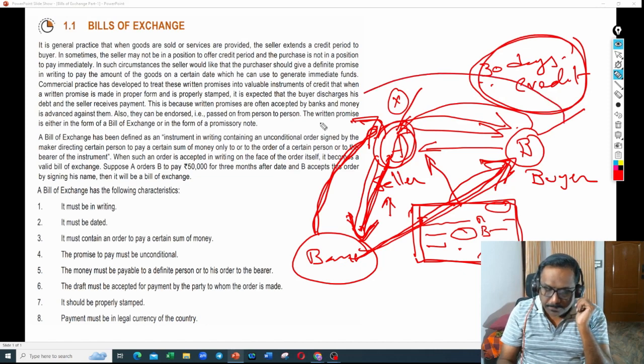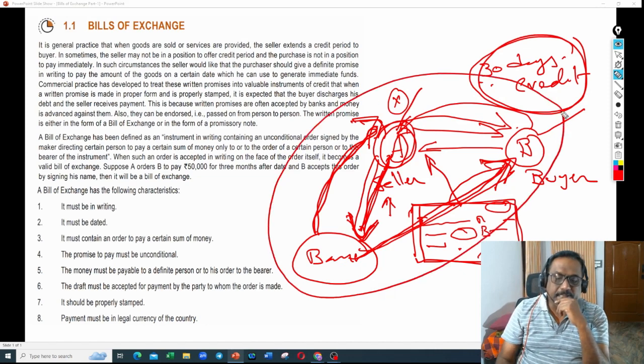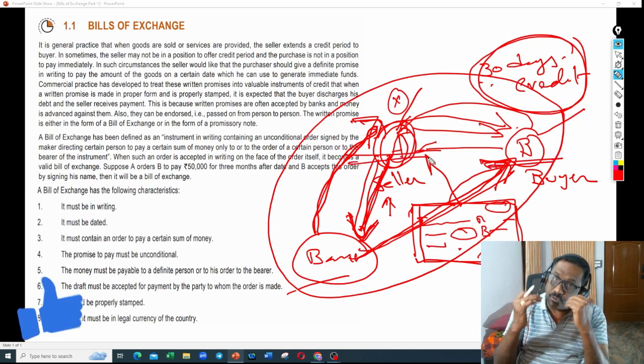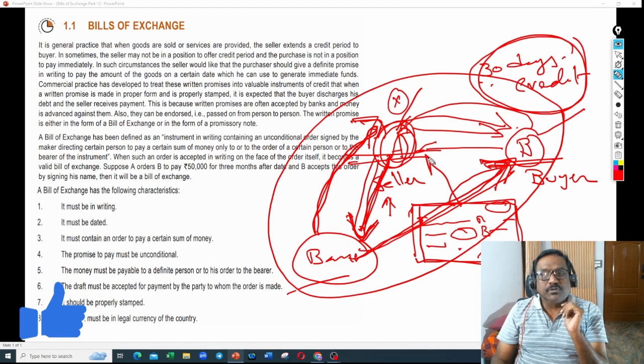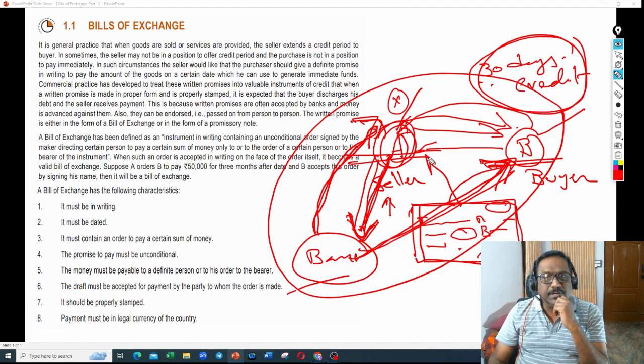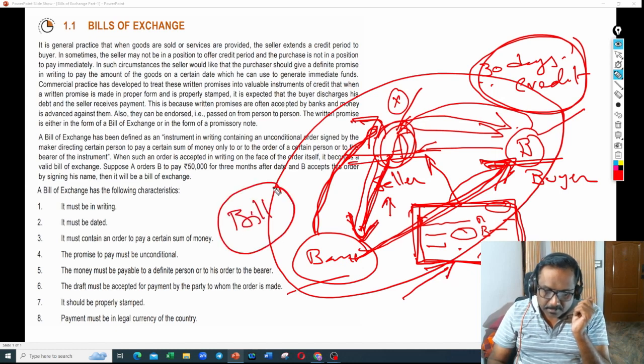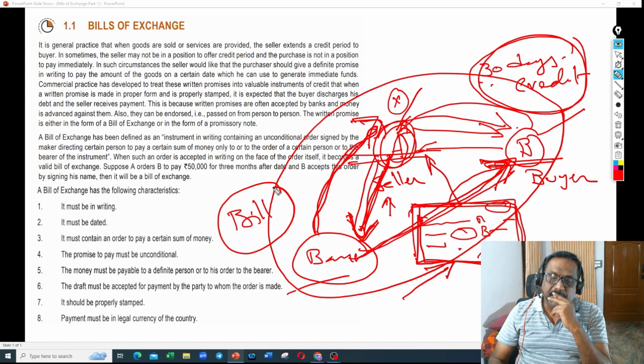So all the three people's requirements are completed. The banker got the benefit: the discount amount collected from A is the benefit for him. B got his goods, A got his advance amount, and A was also able to sell the goods. So everybody's requirement is fulfilled. How is this requirement able to be fulfilled? By means of this document. This document is called a bill.